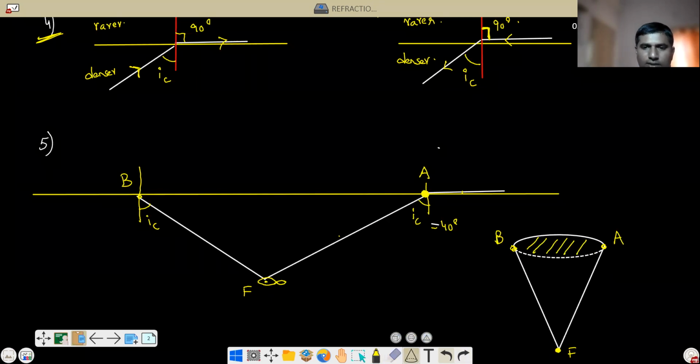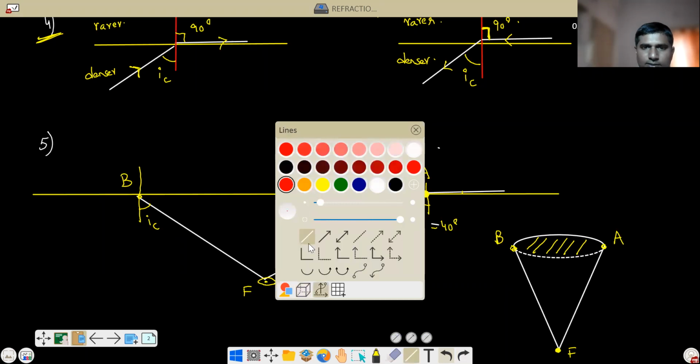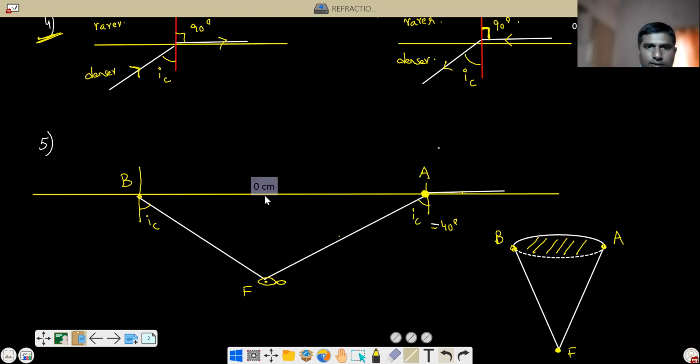So how to do it: here, if you draw a normal like this, we know this angle is the critical angle, IC, correct or not? Then this angle also will be IC.